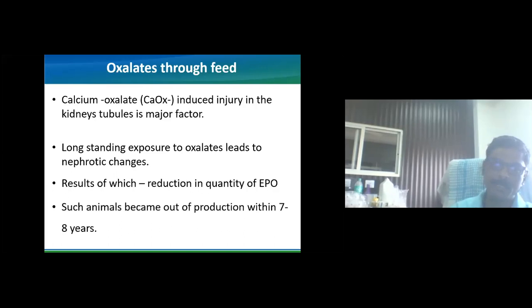The ultimate result of the damage to the nephrons is a reduction in erythropoietin production. Today a few nephrons may be affected, tomorrow a few more. This cycle goes on continuously, and because of that, the productive life of animals, which may be 12 or 13 years, is reduced to 7 to 8 years. The animal can give only 3 to 4 births, and after that there are productive losses because of the continuous oxalate feeding.